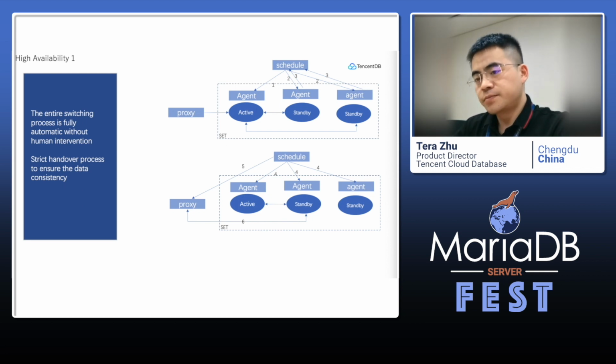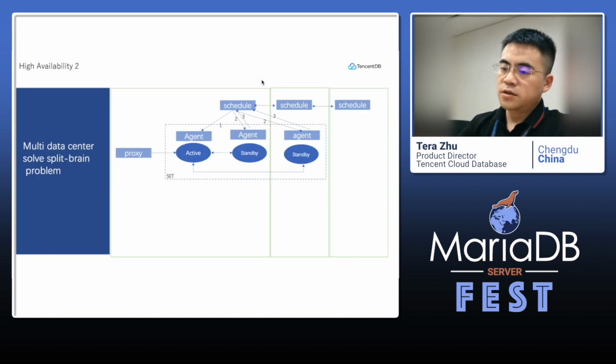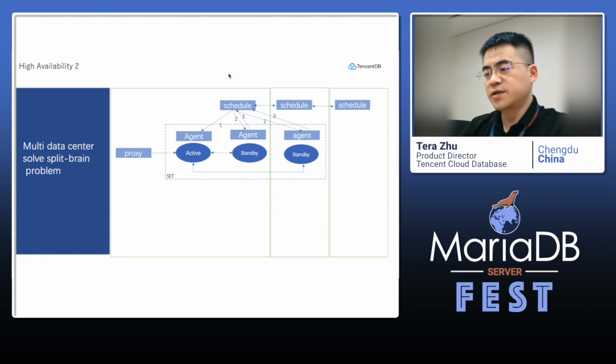Okay, and another one. You can see this high availability happens just in one data center. But if we have more than one data center, we need some other ways to handle it. In this example, we have three data centers, 1, 2, 3. The active and a standby are in data center 1, and another standby is in data center 2. In this data center we don't have a standby, but we have a schedule node and a meta cluster node.